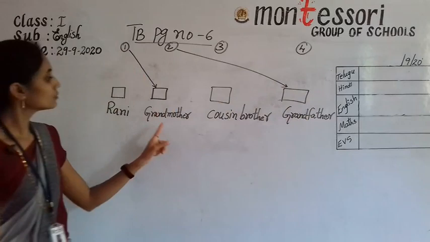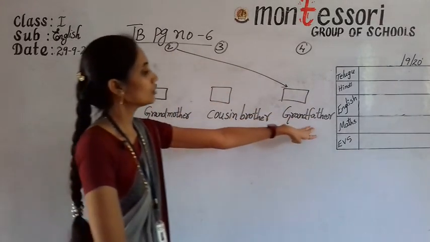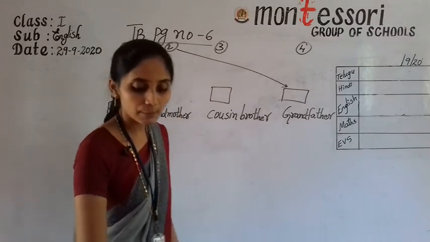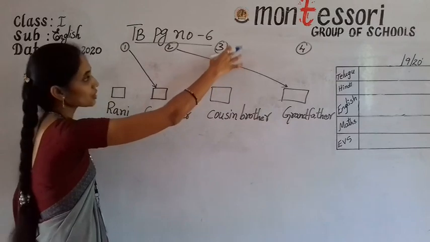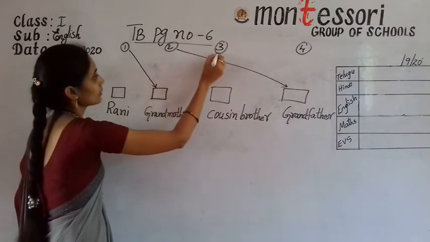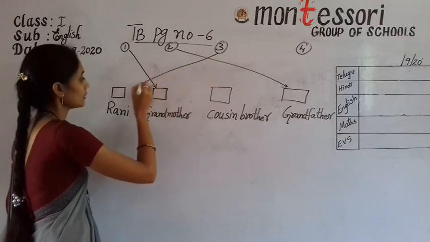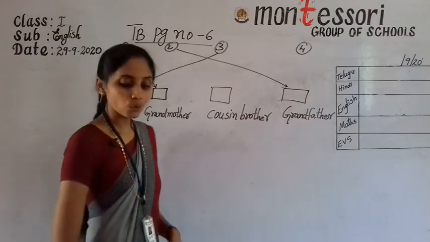Number 1 to grandmother, number 2 grandfather. Next, number 3, Rani. Where is Rani? Third picture and Rani, R-A-N-I. Rani, match it. Okay. Now, fourth one. Who is he?